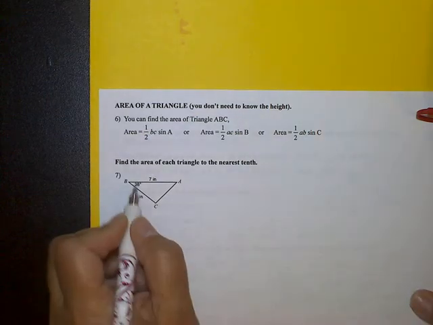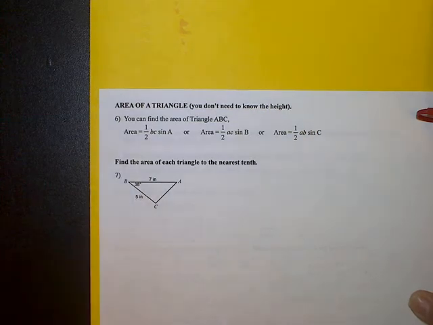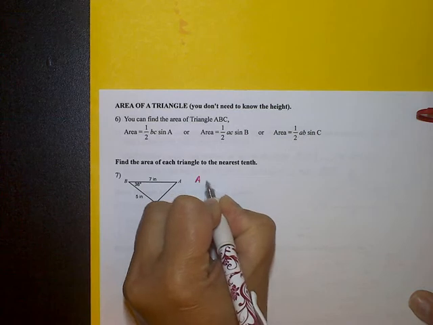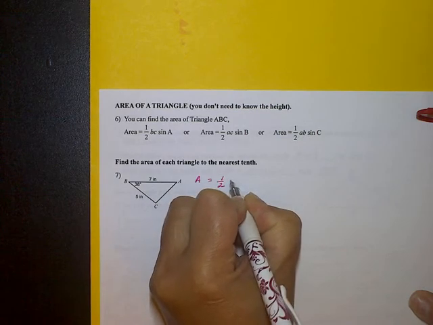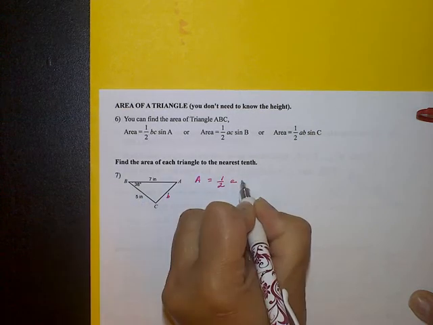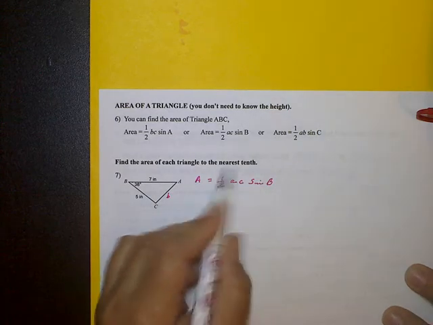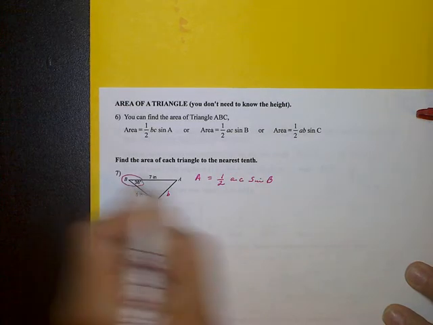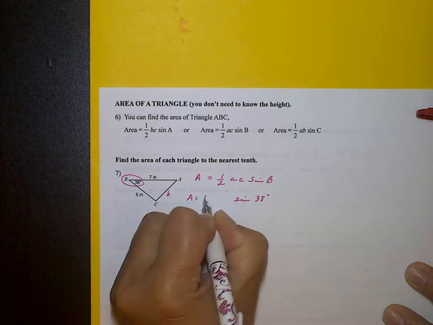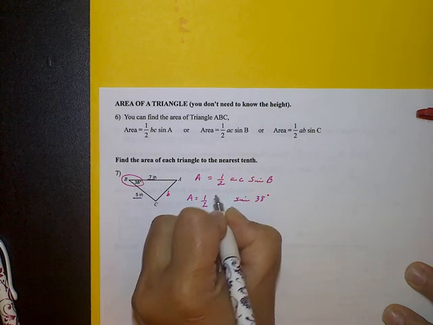Okay, so as I look at this example here, what I need to focus in on is the angle that I'm given the measure for. So since I'm given the measure for this angle, I'm going to have the area is equal to 1/2 A, because this across here is B, right? So I'm going to have A times C times the sine of B. And you really don't need to have that formula memorized. Just know it's the sine of this angle, so the sine of 38 degrees. And then over here is 1/2. And it's going to be times this times this. So times 5 times 7.